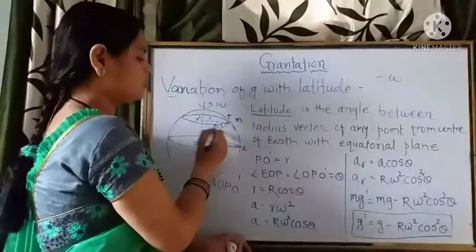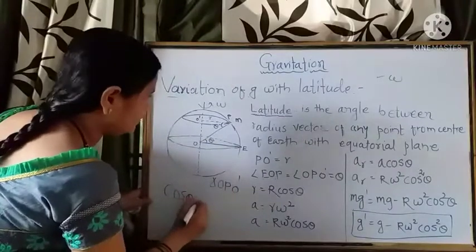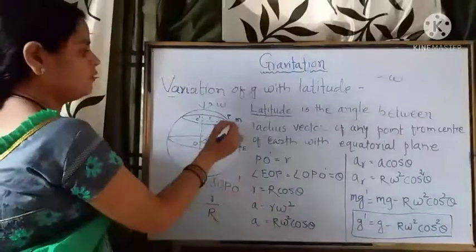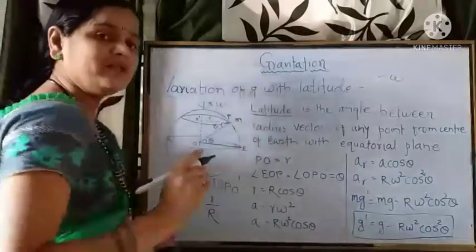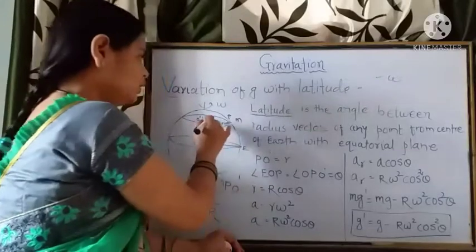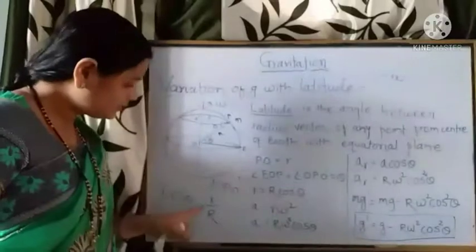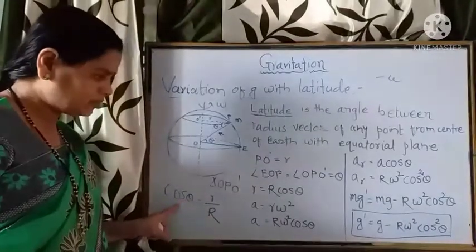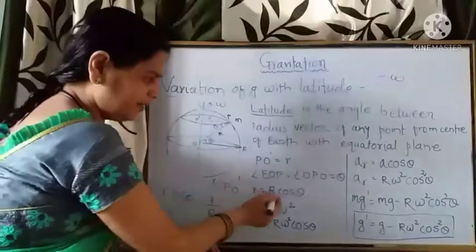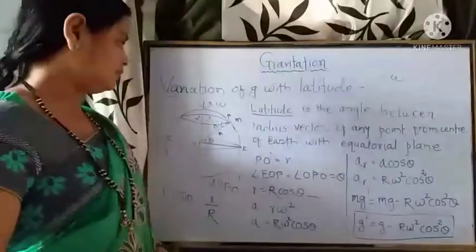Thereby cos of theta is equal to small r divided by capital R, where OP, the hypotenuse, is nothing but the radius of the earth, that is capital R. So small r by capital R is cos theta, and thereby we can write small r is equal to R into cos theta.